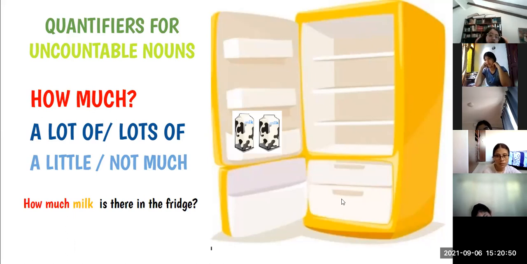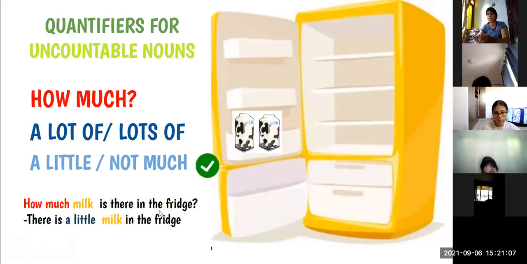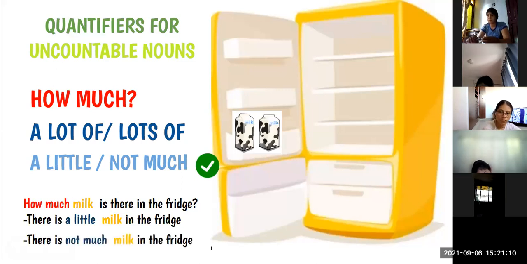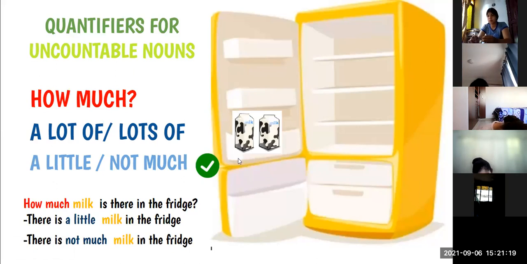Okay, and what is the answer, Andrea Flores? There is not much milk in the fridge. Okay, yes, we can say not much or a little. There is a little milk in the fridge. Or we can say there is not much milk in the fridge. Si estamos hablando de milk, sin mencionar carton of milk, ¿ok? Porque si es carton of milk, ahí sí se convierte en contable. Por ahora estamos hablando de solo leche, ¿ok?